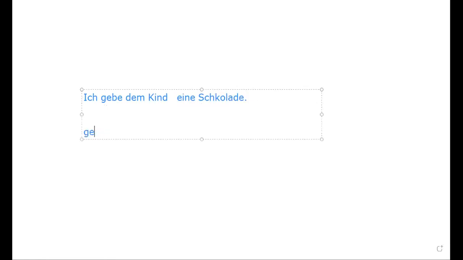Geben means to give. The infinitive form I will write here. Geben means to give. Ich means I. You know it very well. So, I give. If you put this question, what do I give? I give a chocolate.